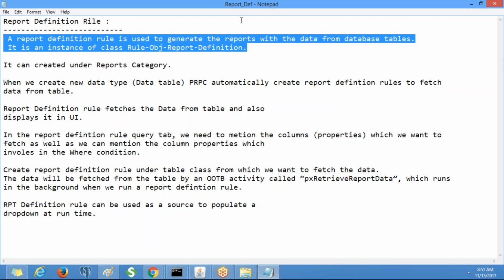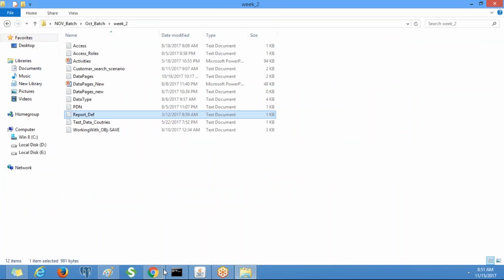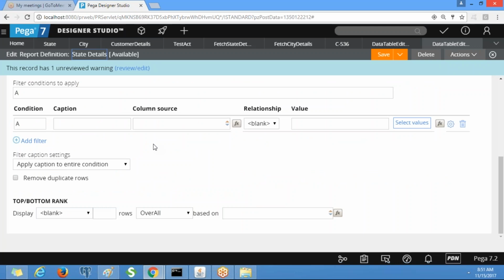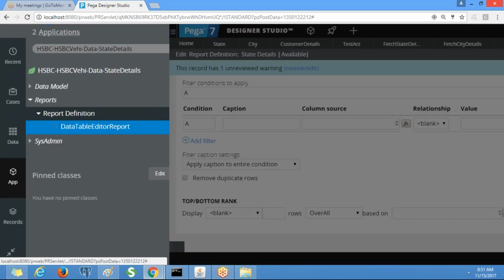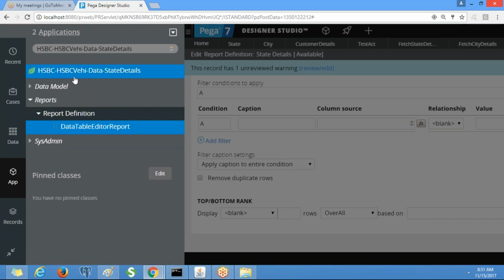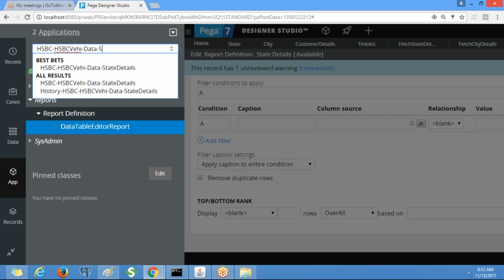Okay, so these are the report definition rules created by PRPC, right? Now we are going to create the report definition rules. If we want to take the report on a class, we need to create it under that class. If you want to see the work object related information, you need to create the report definition rule under the work class. Now we are fetching the country details, so we need to create a report definition under the country details data class.